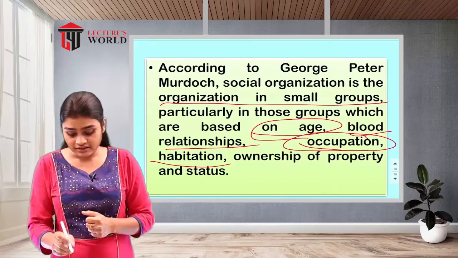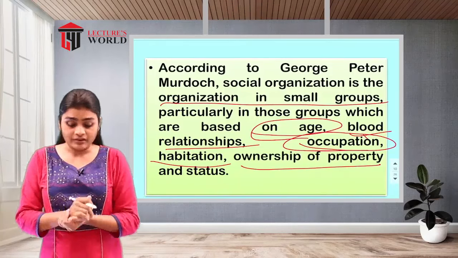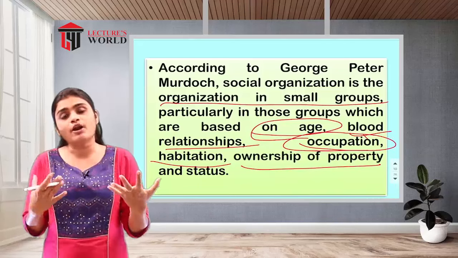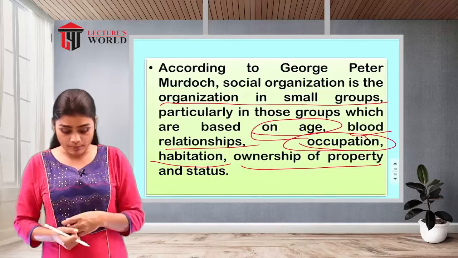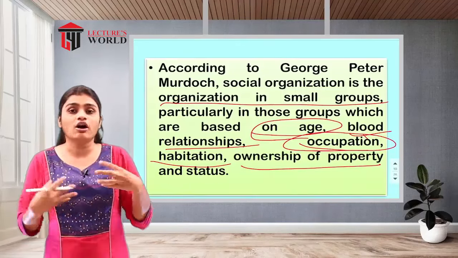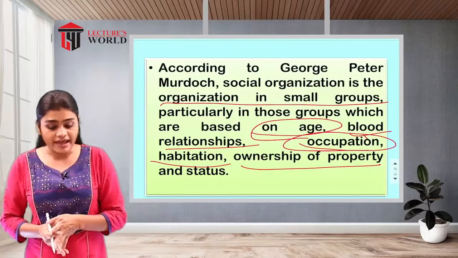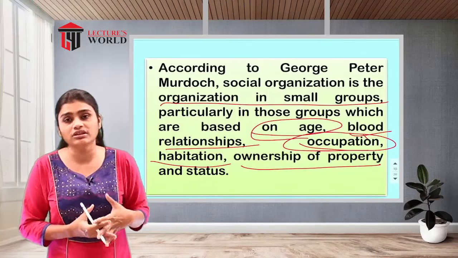Then when individuals have ownership of property, a single property, and many people are the owners of that property, and the status of each and every individual in a specific group is equal. When individuals have all these characteristics, they will be considered a social group.